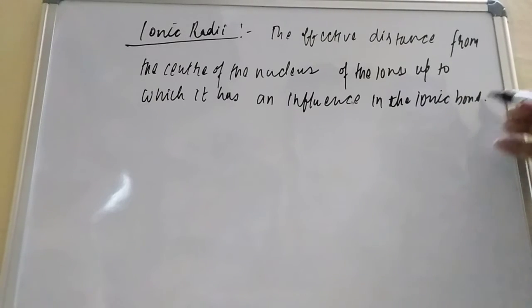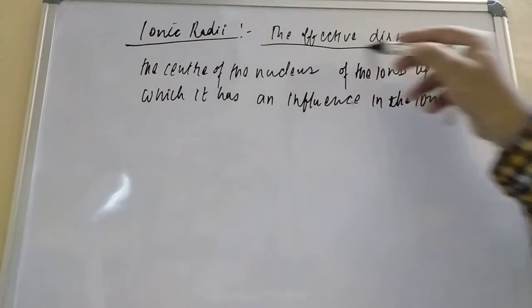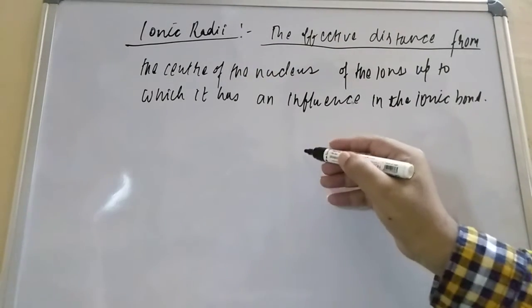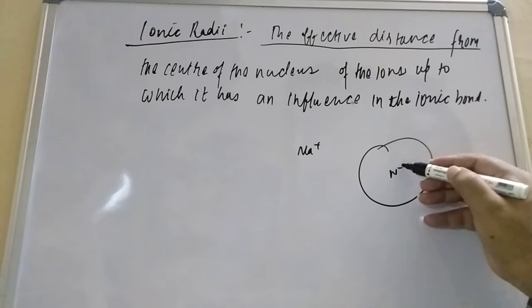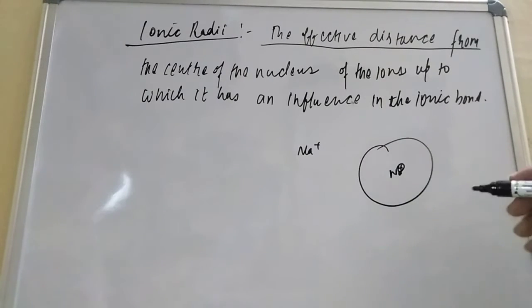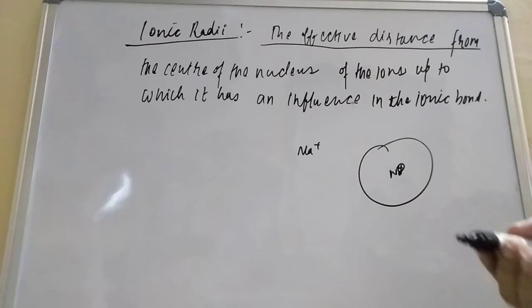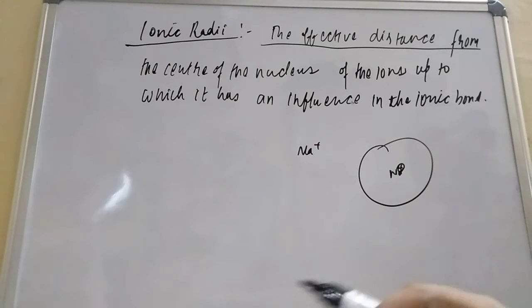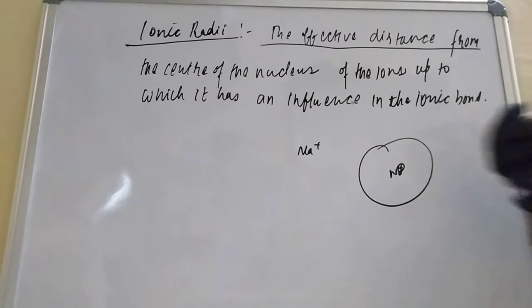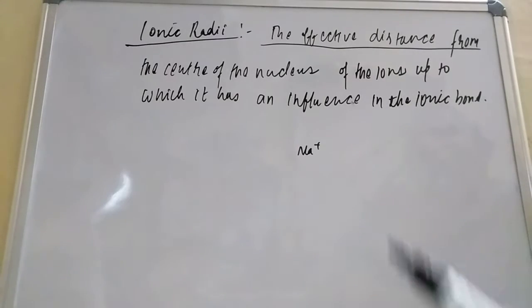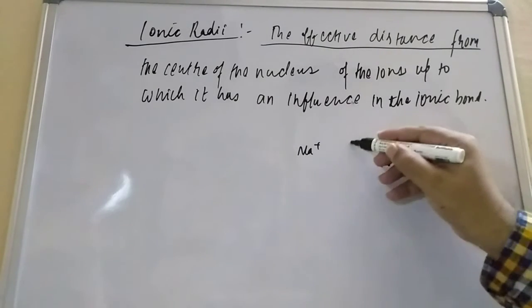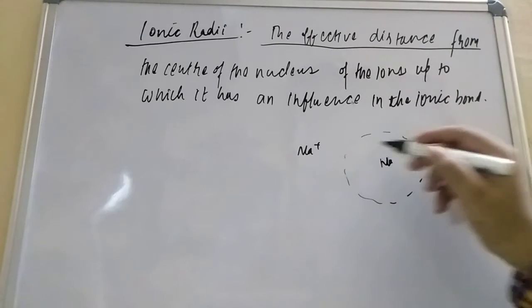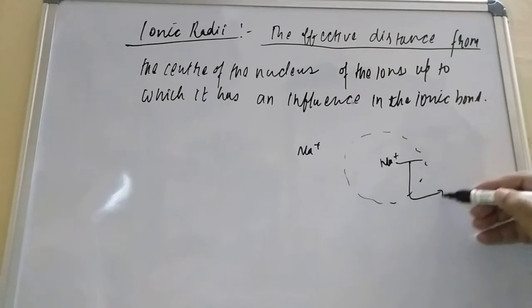Dear friend, how to calculate? They are saying the effective distance from the, suppose you are talking about Na plus, they are saying there is no such boundary, student, no such circular boundary, we don't know what the boundary is. So what they are saying here is, in quantum mechanics, the orbital is about probability. So where Na is there, what is the effective distance for Na plus, that will be the ionic radii.